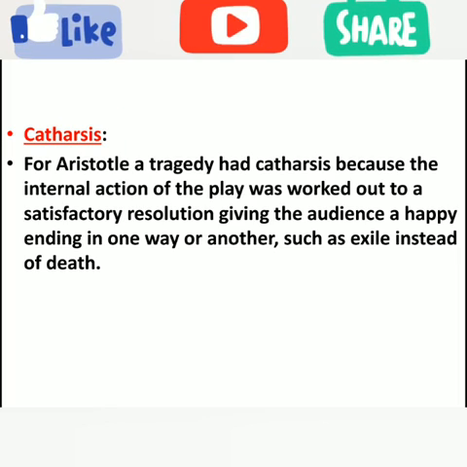For example, in the case of Oedipus Rex by Sophocles, we have seen that Oedipus blinded himself, or snatches his eyesight himself. So in the case of Oedipus, instead of death as a final punishment, the other way of punishing himself for his misdeed is his blindness. So that's the thing. That means catharsis, that the audience doesn't want the main protagonist or the main hero to die, okay? So that's the main thing.